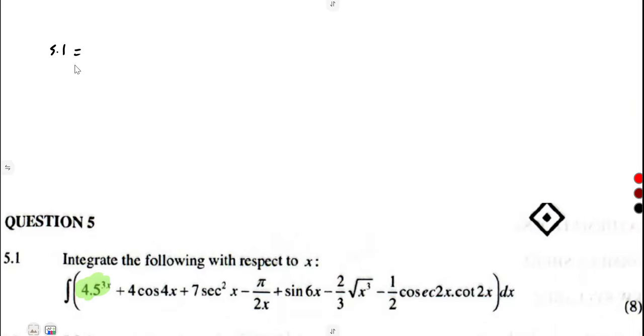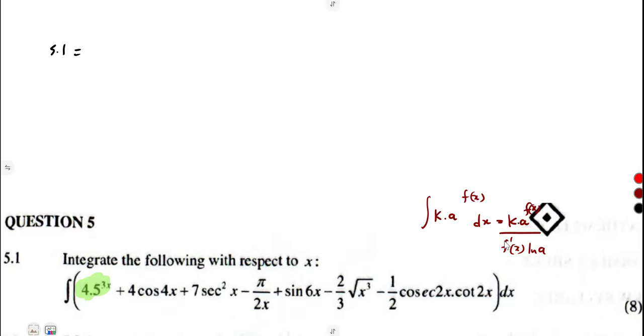So from our integration, remember I referred back to this one. In your formula sheet, it's not properly given. So let me write it in this way. The integral of k a to the exponent of f of x with respect to x is going to give us k a to the exponent of f of x over the first derivative of x ln of a.